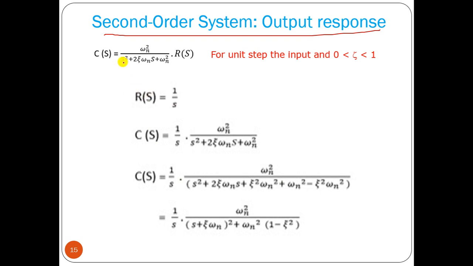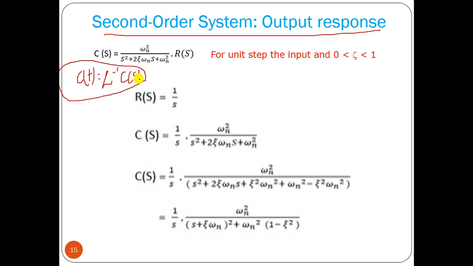Okay, so output response means C(s) by R(s) equal to this factor. Okay, so C(s) equals transfer function times R(s). So C(t) will be equal to what? C(t), how can you find it out? Inverse Laplace of this C(s). Okay, this is as simple as that.